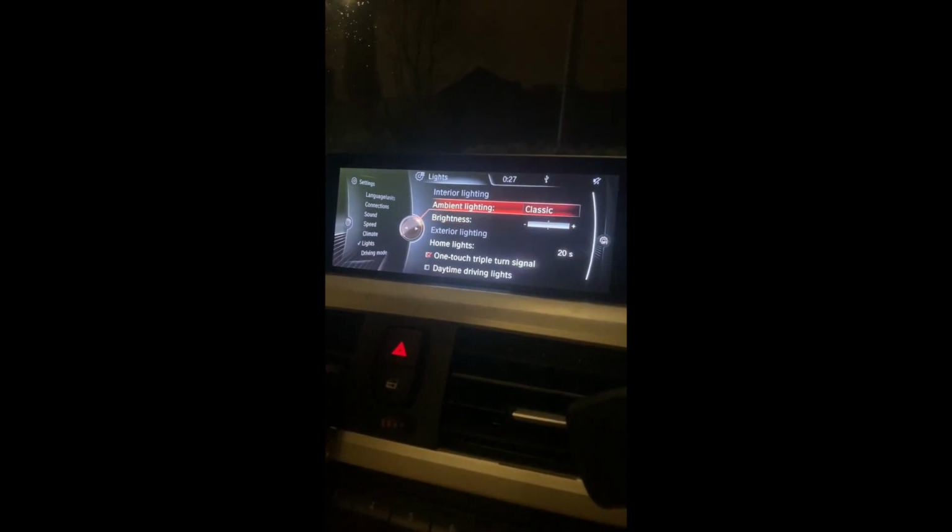Just to show you what I was talking about, okay, let me just turn the camera. Okay, so now if you go into settings, lights, we have now ambient lighting, which I can switch to classic or sport mode.